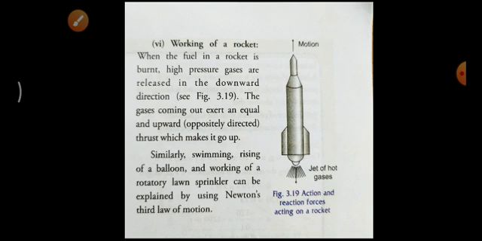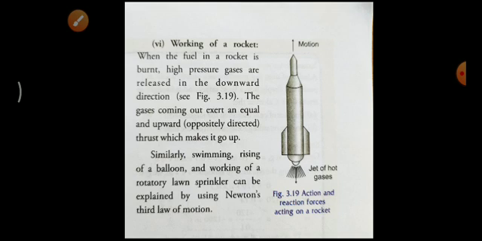You must have seen this on television. Before launching, or before the rocket starts flying, it releases a huge amount of gases. When the fuel in a rocket is burnt, high pressure gases are generated and released in the downward direction. That should be the action force only.